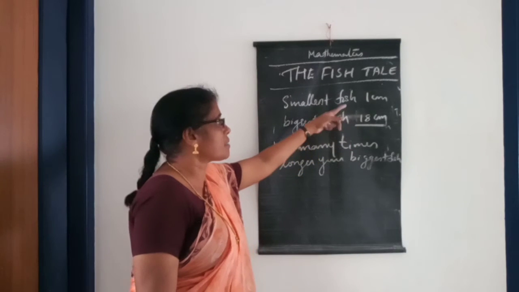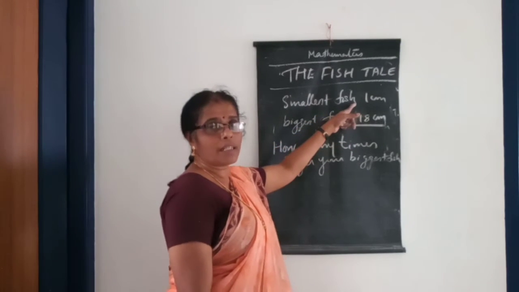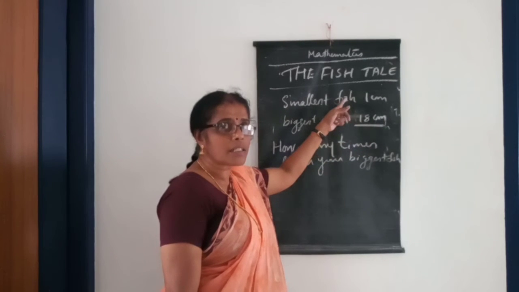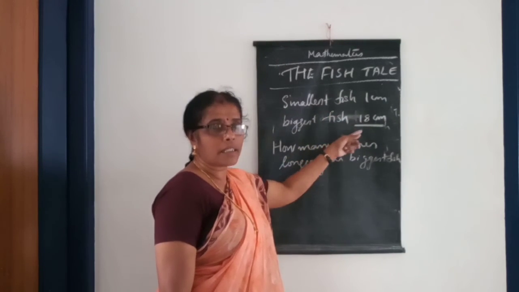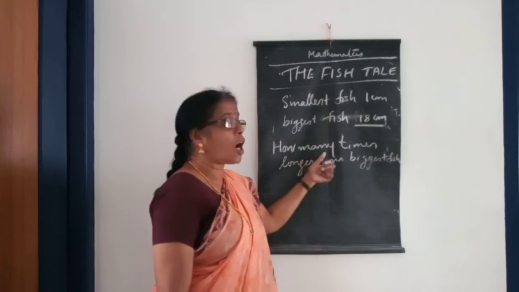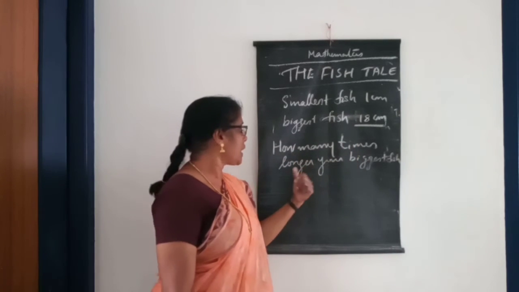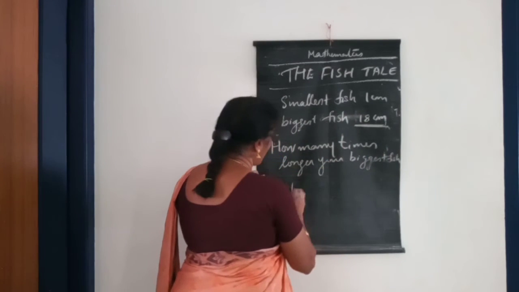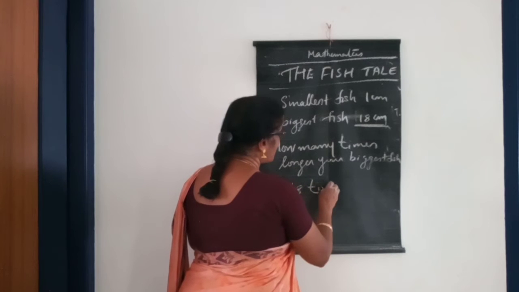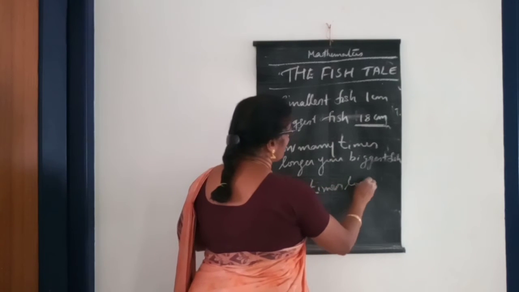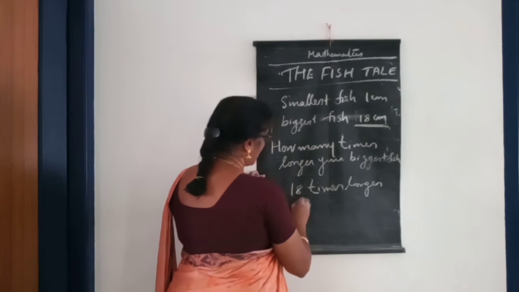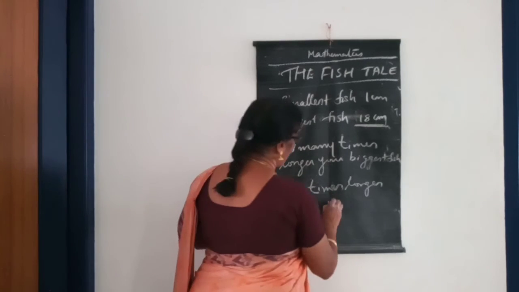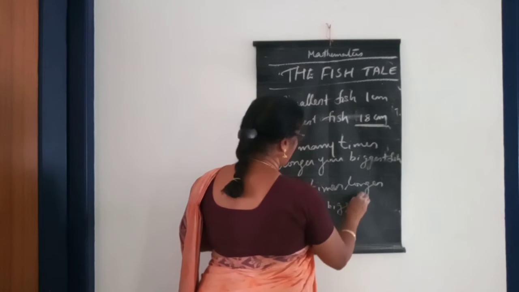18 times. The answer is 18 times because the smallest fish is 1 centimeter and the biggest fish is 18 centimeter. Then the question is, how many times longer is your bigger fish? Then 18 times longer. The answer is 18 times longer. The biggest fish is 18 times longer.